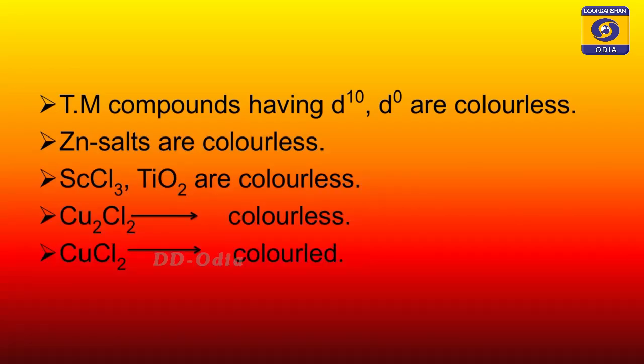Next, there are many very interesting species that look colored even with a d0 configuration. Let us see some beautiful examples.